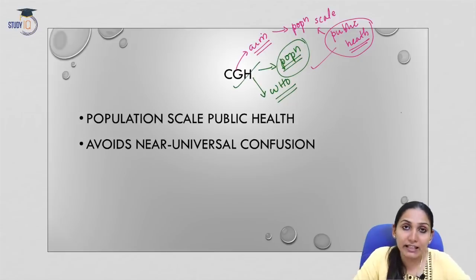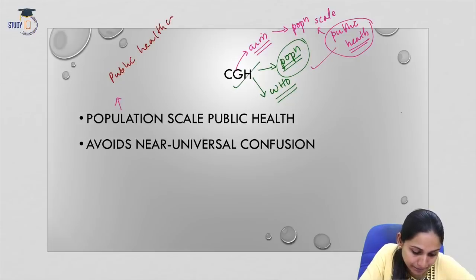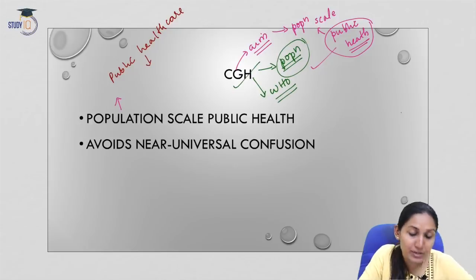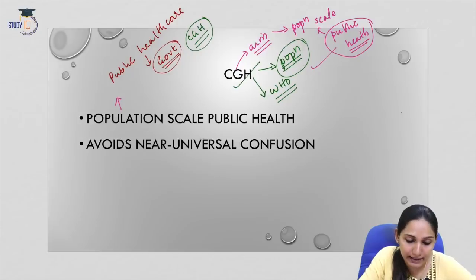When we understand the details of CGH, we will understand that this project of WHO is actually trying to cover the market failure of the healthcare sector or public healthcare. When we talk about public healthcare, it is the healthcare provision provided by any government. Now, how does CGH try to cover the drawbacks or failures of the public healthcare system?